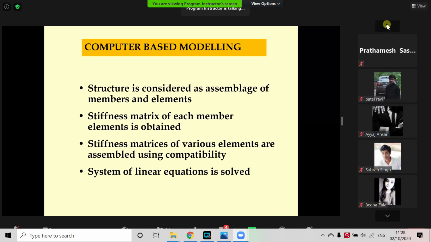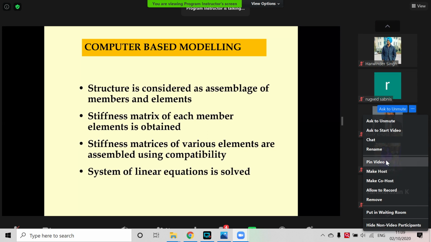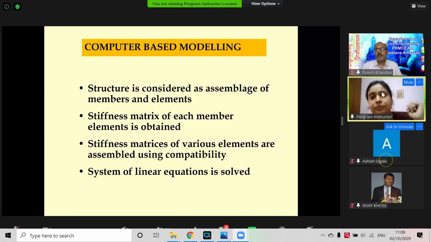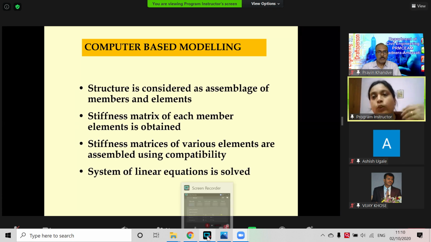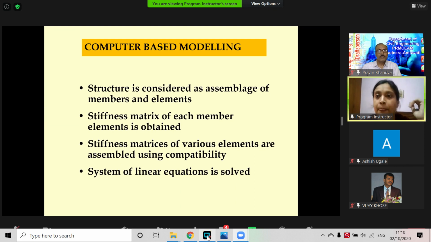As we have seen, to model any structure, we need a very thorough understanding of their behavior. And then we also tried to understand the code's philosophy of handling those parameters in a direct or indirect manner to ensure the desired seismic performance. Now we are in the phase where we also want to model the structures.